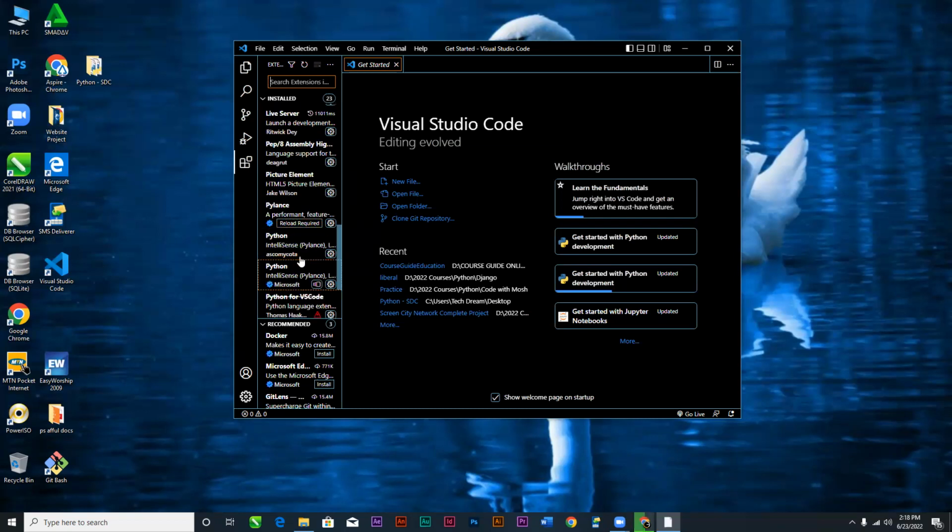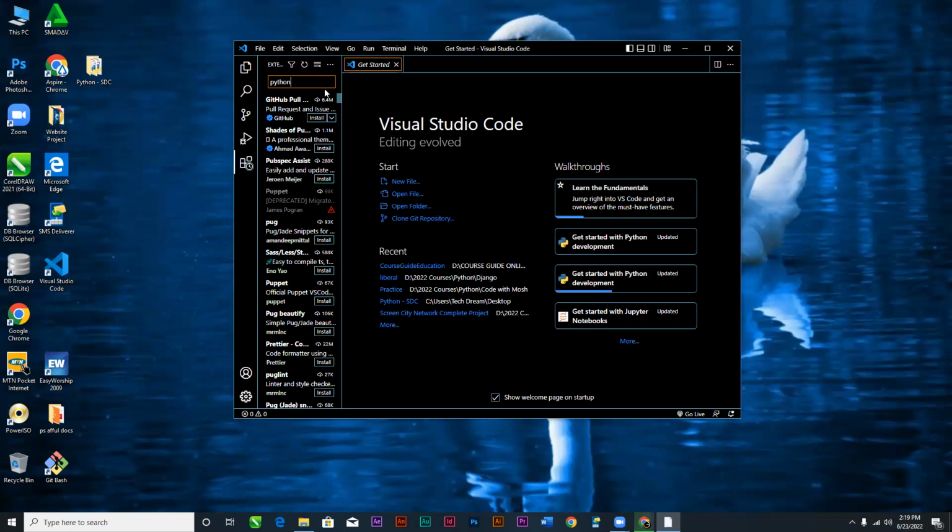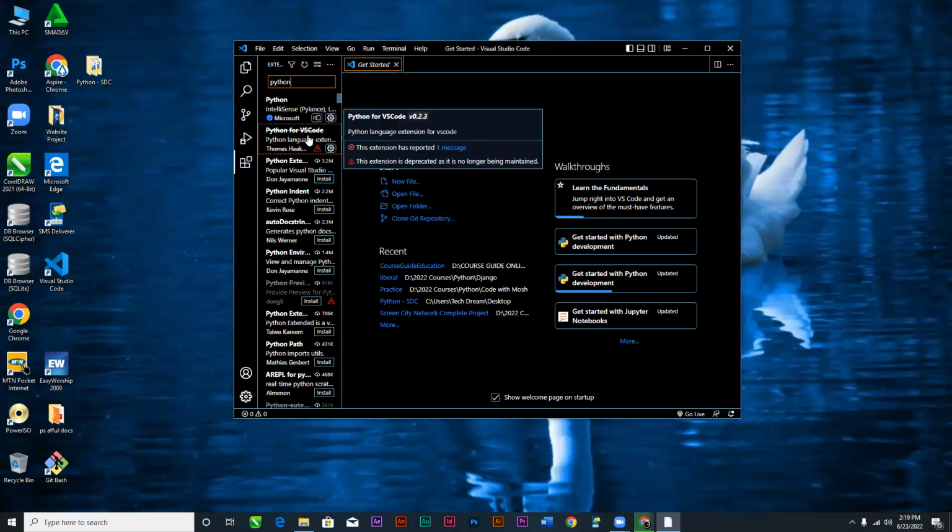All right. You are not going to see this. Let me close this one. And then on top, which is search extensions, we're going to search for Python. When you search for Python, you see that you have Python for VS Code. I've already installed it, so it's not going to appear for me to install.